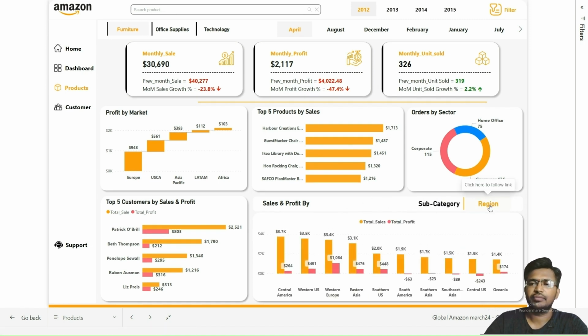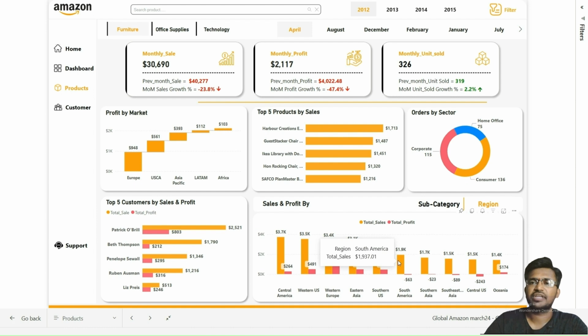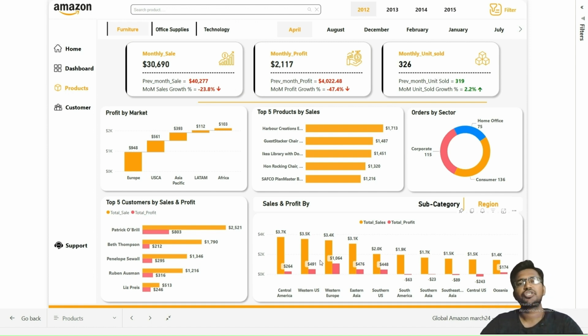When you click on the region button, it switches the view to the stacked column chart, which breaks down sales data region-wise on a monthly basis. This detailed visualization allows stakeholders to analyze the sales performance of each region individually, comparing their contributions to total sales over the months. This stacked column chart is ideal for understanding specific trends and identifying areas of strength or concern within each region.